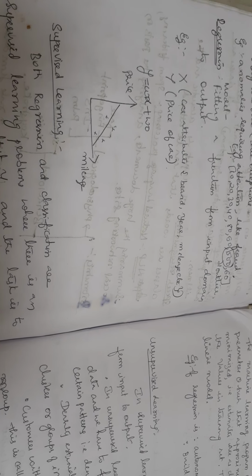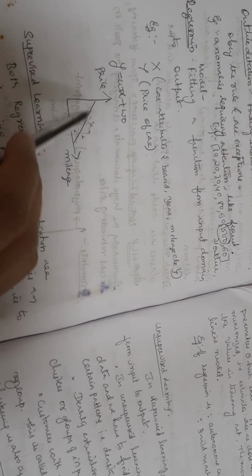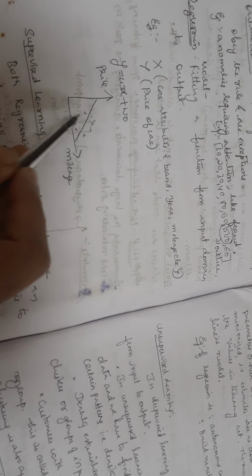So the next is regression. Regression is nothing but fitting a function from an input domain into its output. Let me take an example. This is an x and this is a y. X is the input, y is the output. Here, car attributes are brand, it may be year, and mileage. Here x is the mileage, and this is the price of the car.